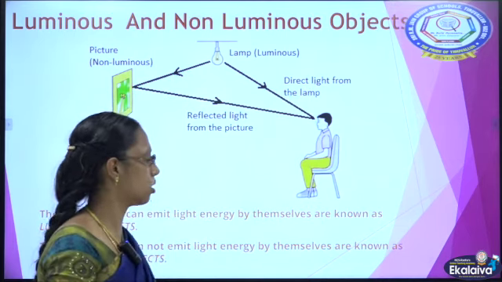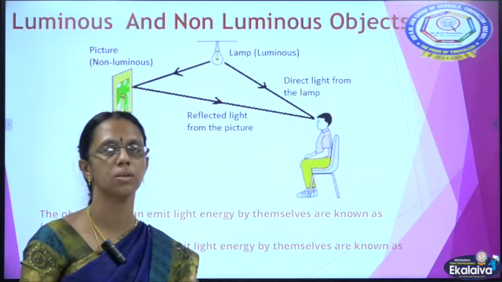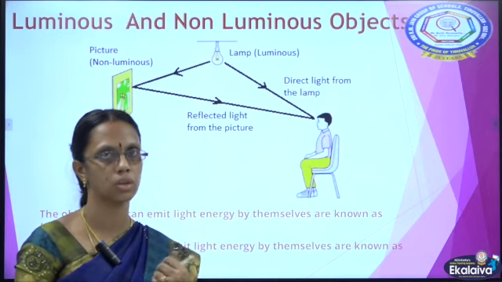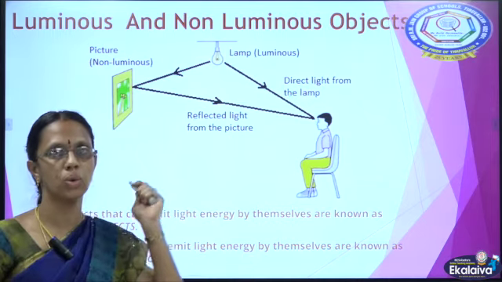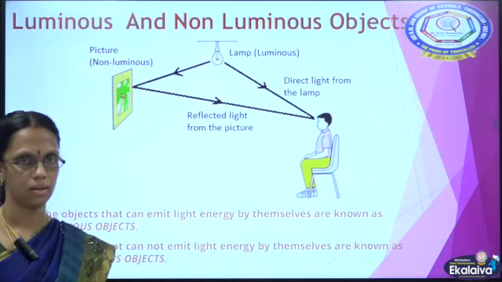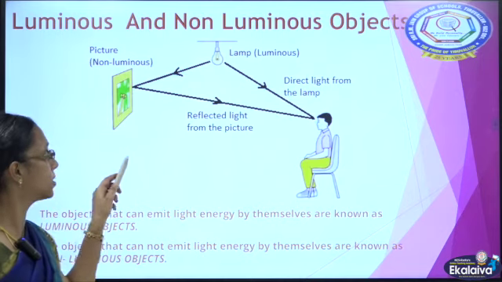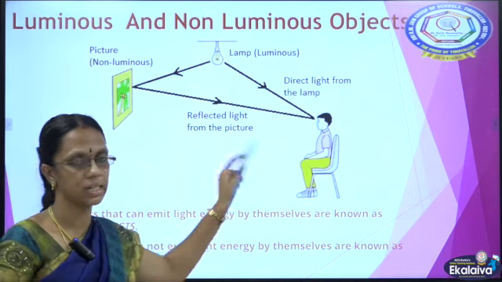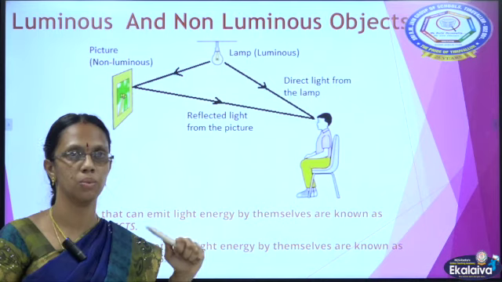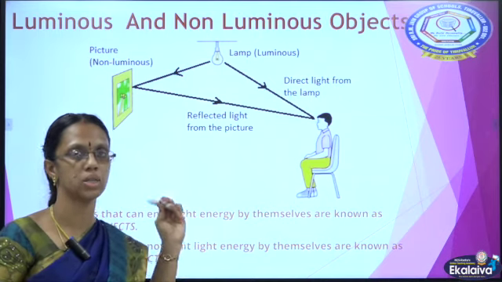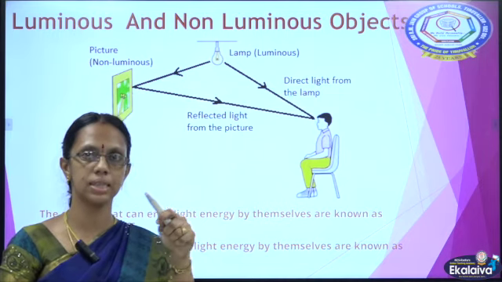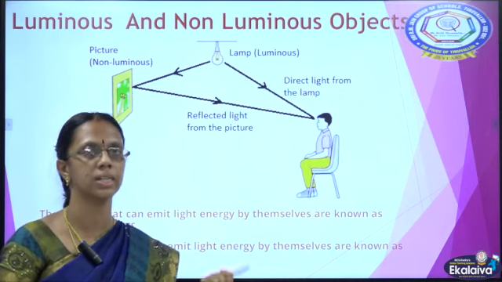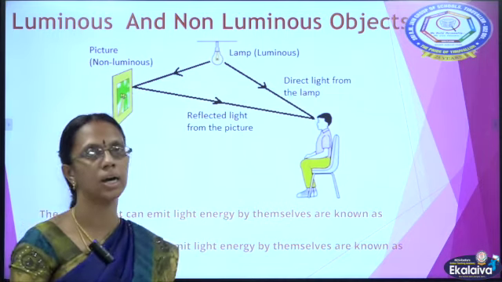What is a luminous object? A luminous object will have light on its own. They fall directly into our eyes. A luminous object always falls directly into our eyes, whereas a non-luminous object will not have light on its own. They get the light from the luminous object and reflect it back into our eyes.